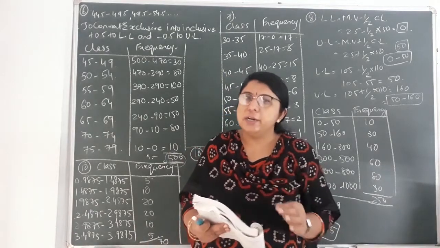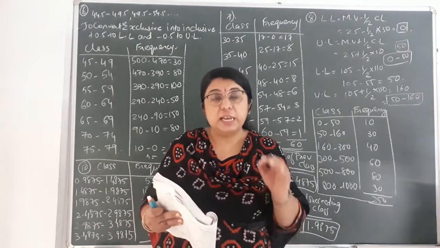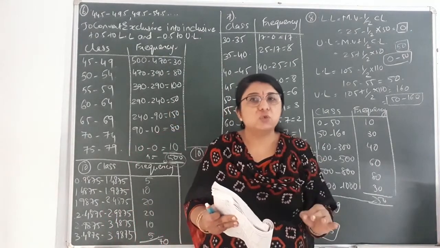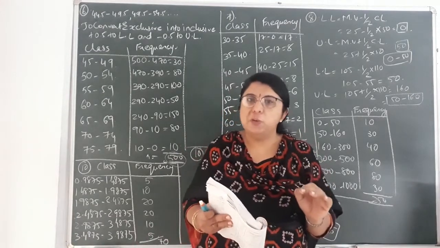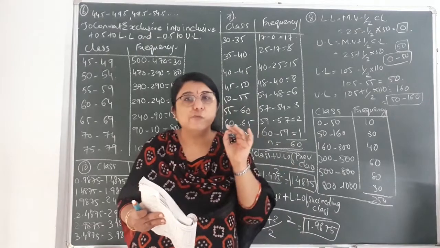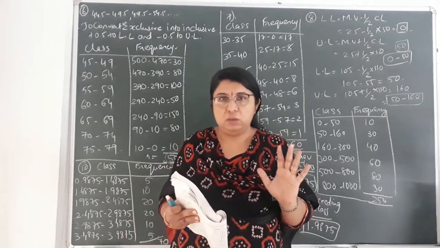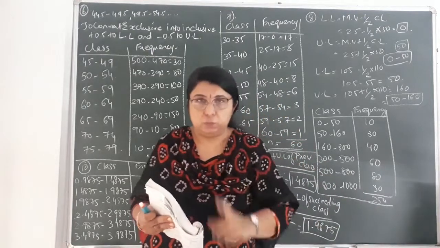Okay, and already in the last video lecture also I clearly specified that if it is less than type cumulative frequency, then always the first value would be 0. Okay, and if it is more than type cumulative frequency, then always the first value will be the total amount of frequency. Okay, over here it is less than type, so it is starting with 0.